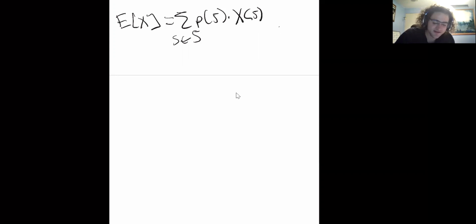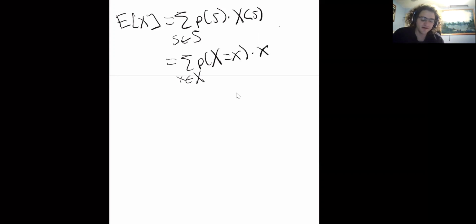So we often write this by taking all of the actual outputs of a random variable. We'll call this little x, and we say the probability that our random variable has this output x, times the actual value of this x, is another way to write it.